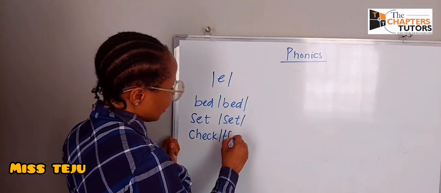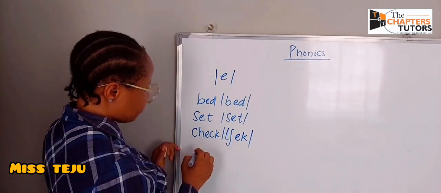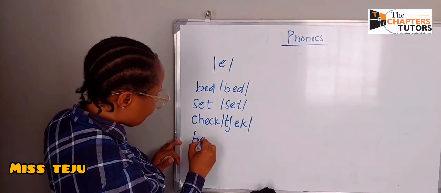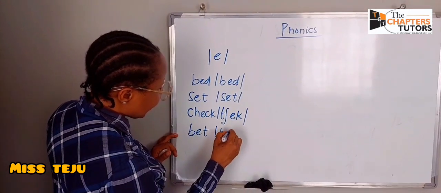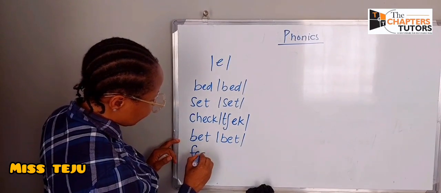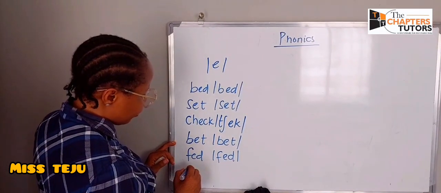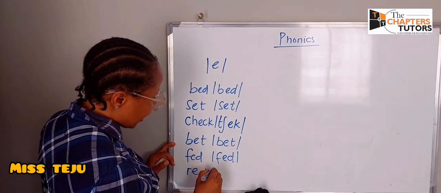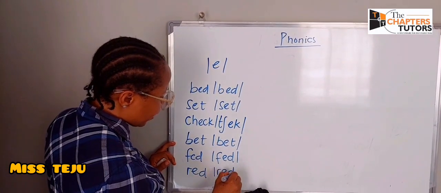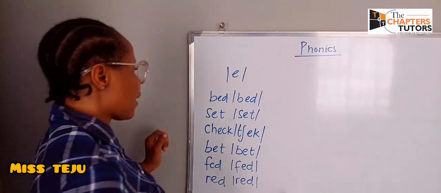Ch. K. Check. Bet. Bet. Fed. Fed. Red. Red.